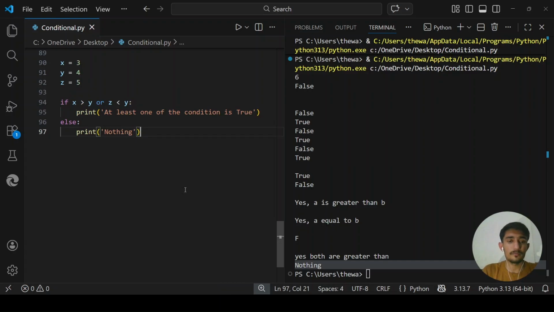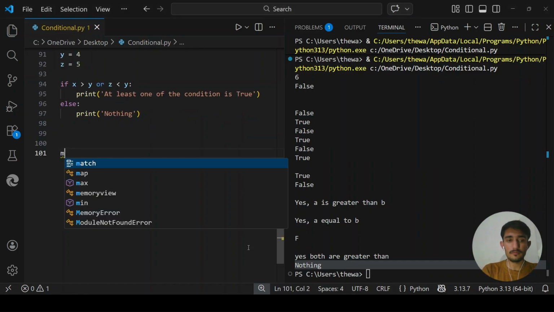Okay, so now let's move on to the not operator. Not flips the results. It turns true into false and false into true. It reverses the boolean value. The not operator just turns the value. If something is true, it gives you a false value. If something is false, it gives you a true value. It reverses the boolean value. That's what the not operator does.